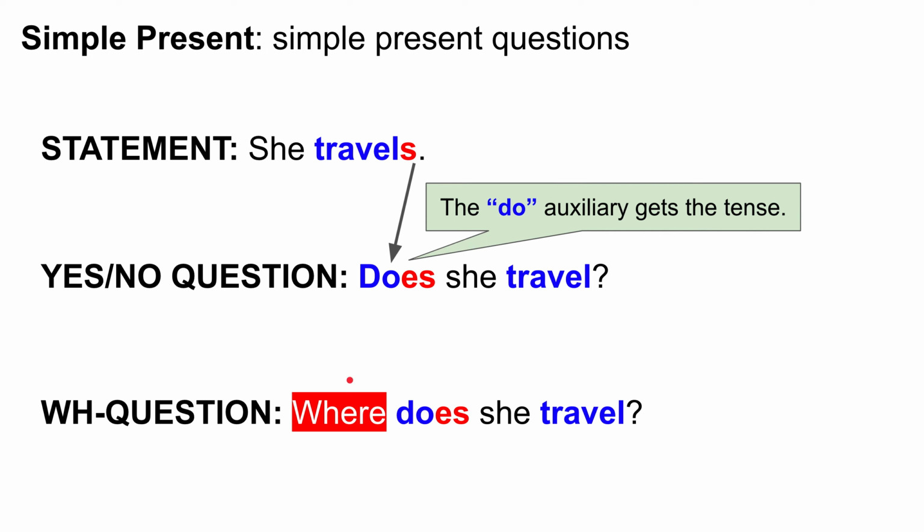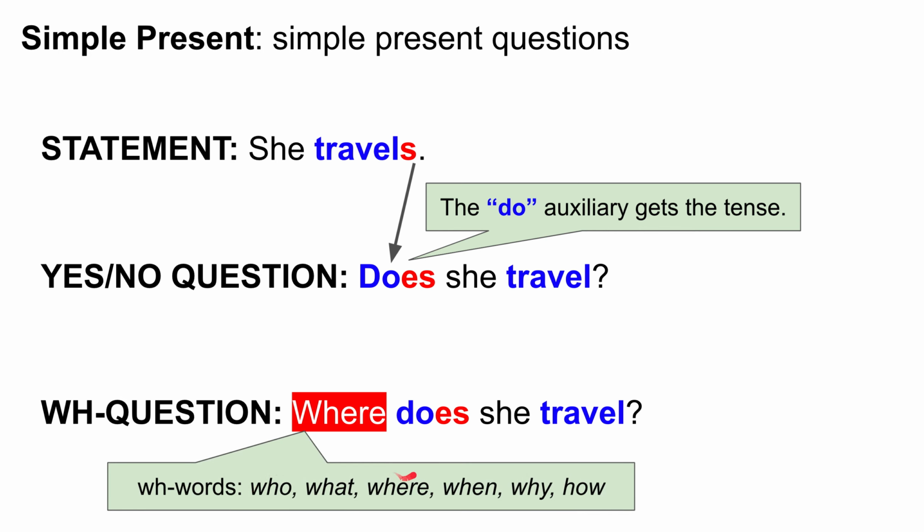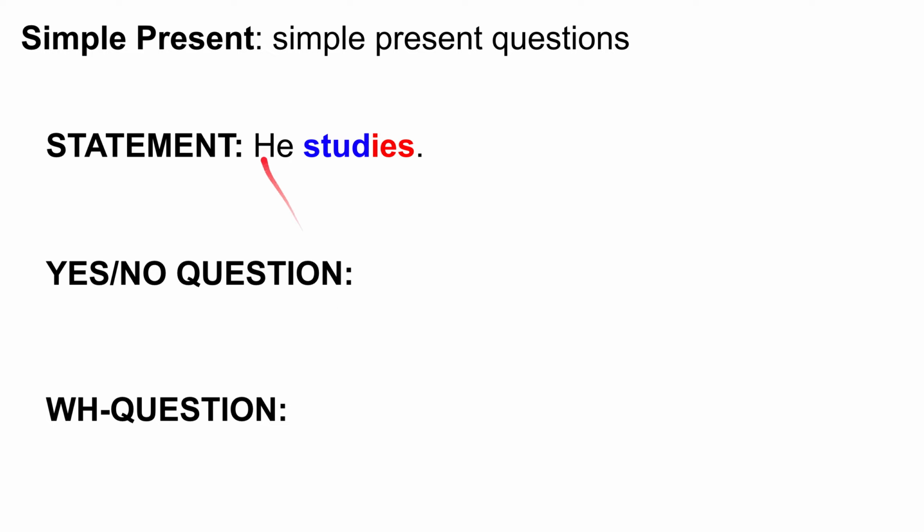To make a WH question, we just add a WH question word. These are who, what, where, when, why. So yes, no question: Does she travel? WH question: Where does she travel? Let's look at another example. He studies. Think of the yes, no question. Take 5 seconds to make the yes, no question in your mind or to say it out loud. 5 seconds.